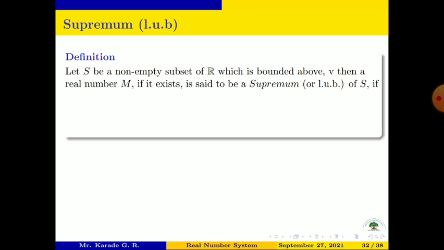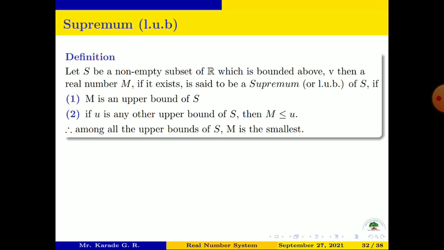Then a real number capital M, if it exists, is said to be the supremum or least upper bound of set S if there are two conditions: capital M is an upper bound of S, and if U is any upper bound of S, then capital M is less than or equal to U. This means that among all the upper bounds of S, M must be the smallest upper bound.